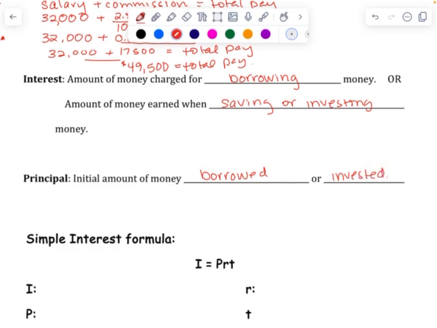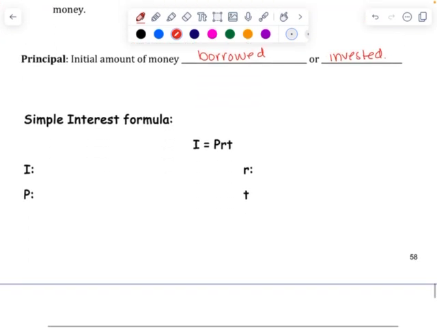Okay, so again, if I'm going to purchase a car for $10,000 and I need to go to the bank and say, hey, can I borrow $10,000? That would be my principal. Or on the flip side, let's say I get $5,000 and I want to invest it in whatever fund or save it at the bank. I'm going to go deposit that $5,000. That would be principal. So there's a formula we're going to talk about, which is the simple interest formula.